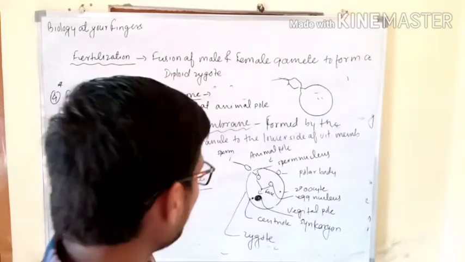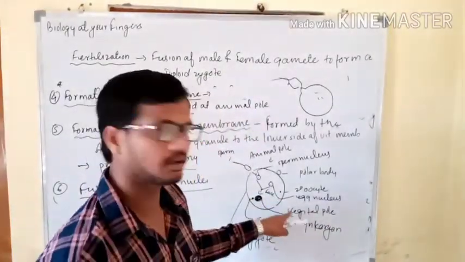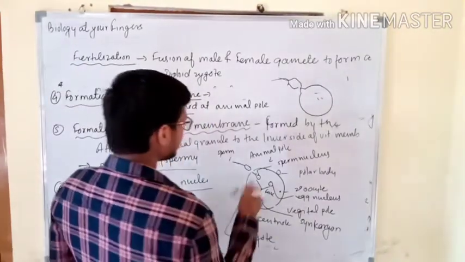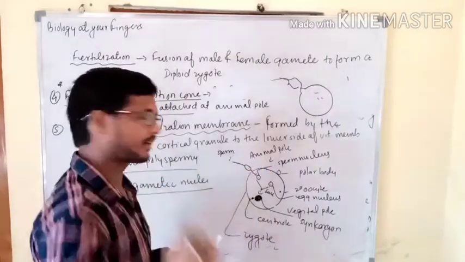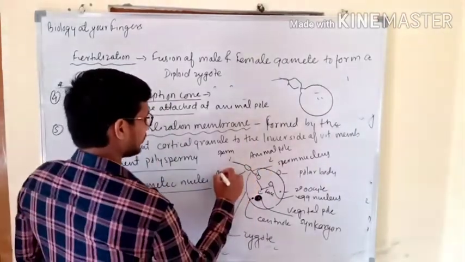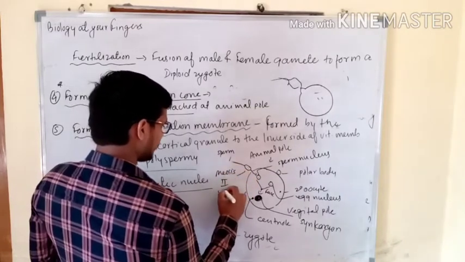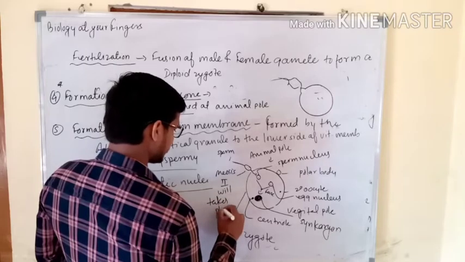And one more important thing, up till now this was not egg, this was secondary oocyte, but when this sperm will just touch or attach to the secondary oocyte, here meiosis second will take place.